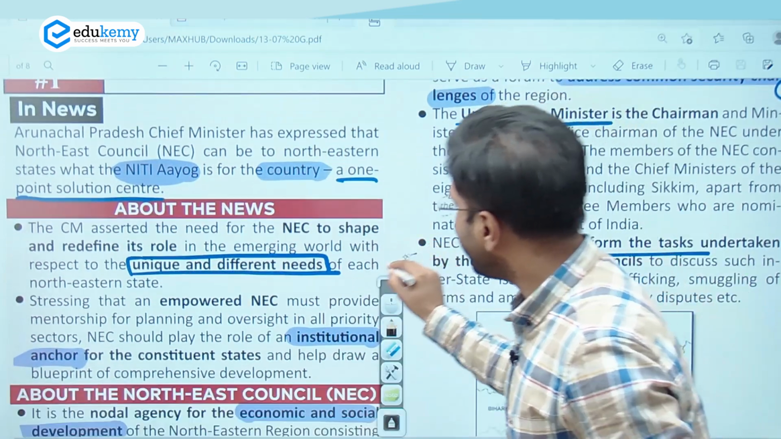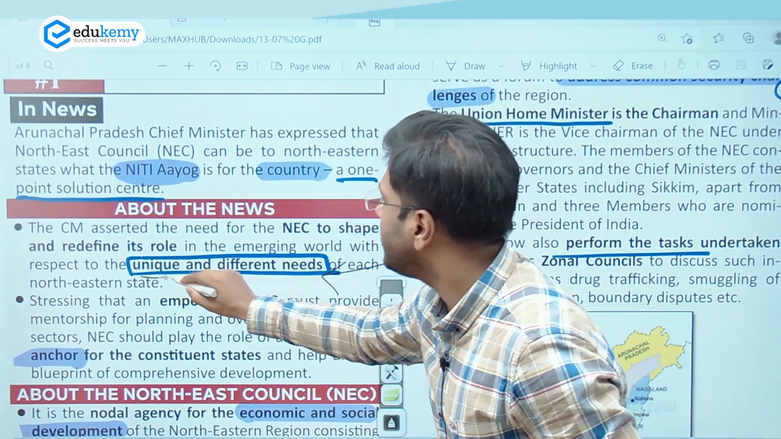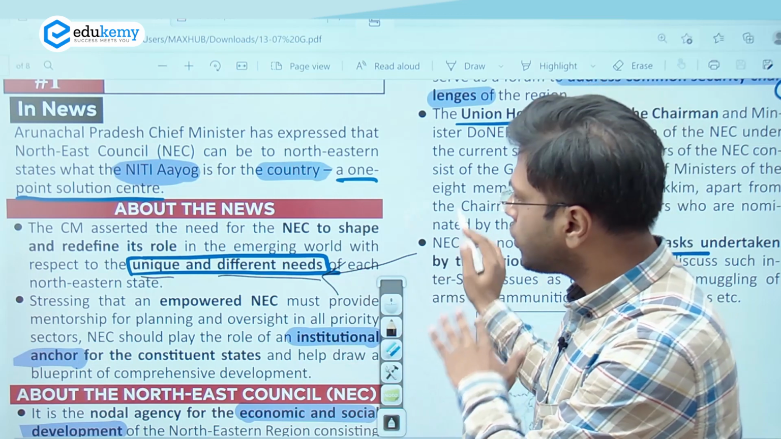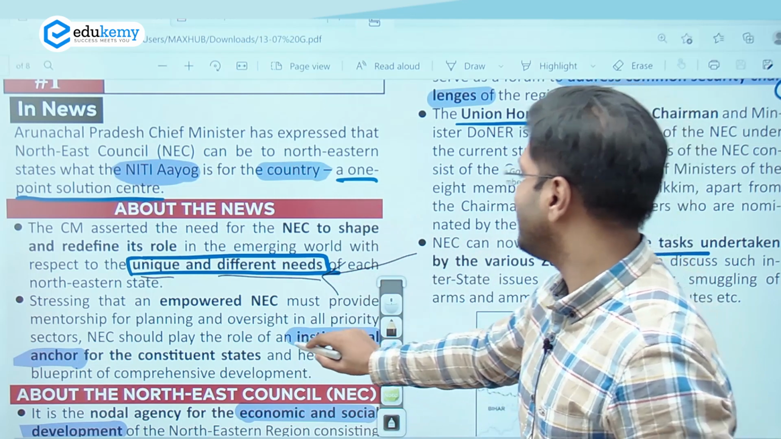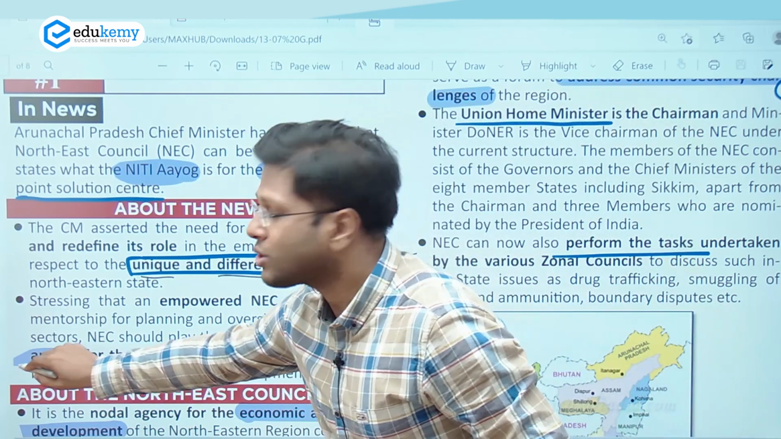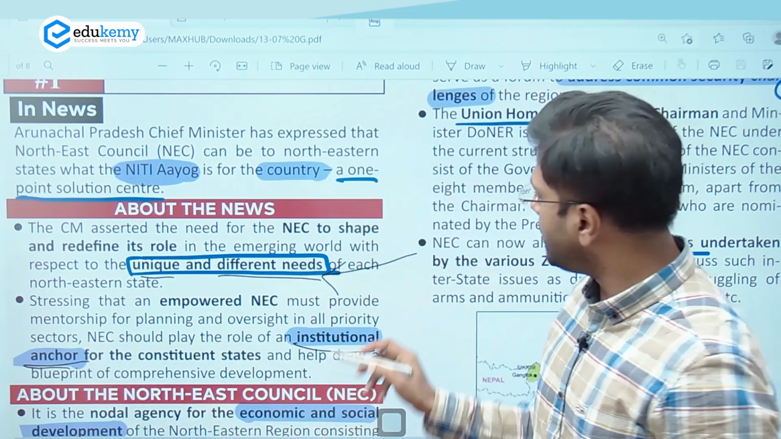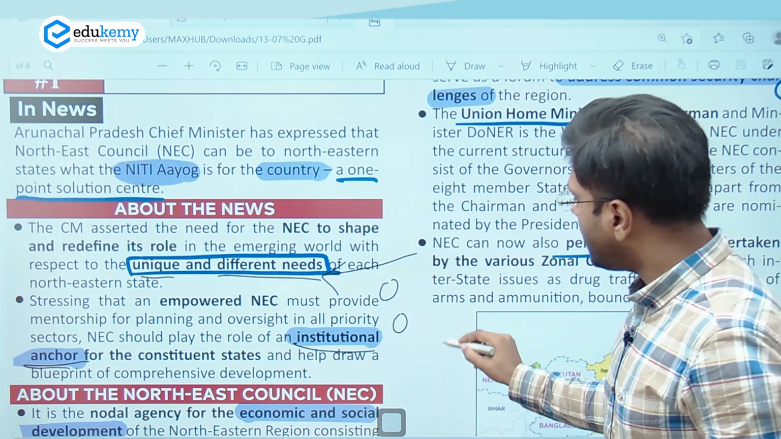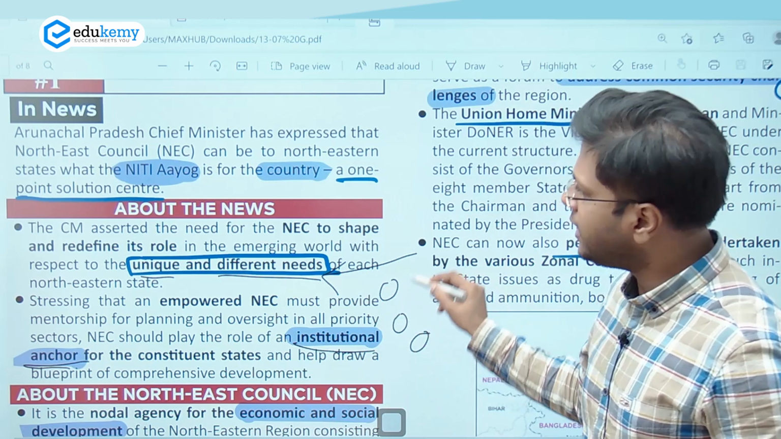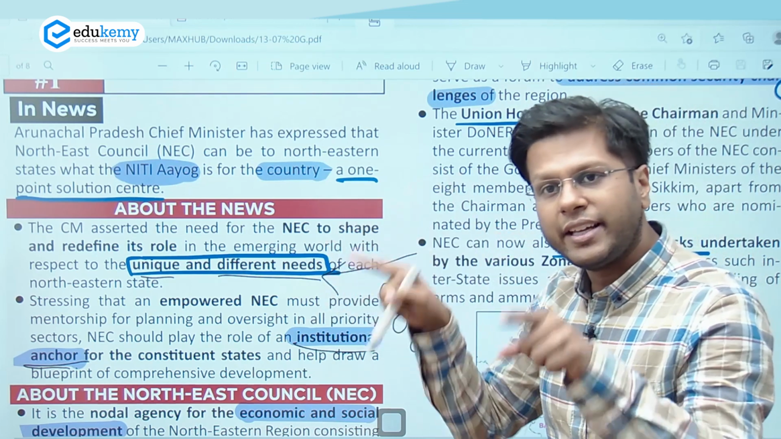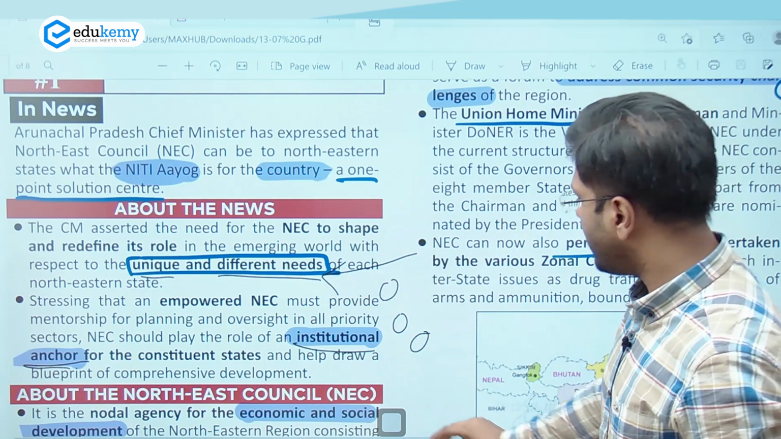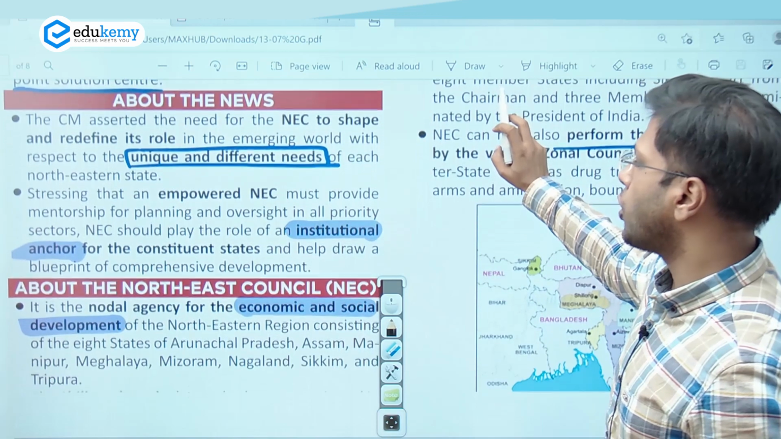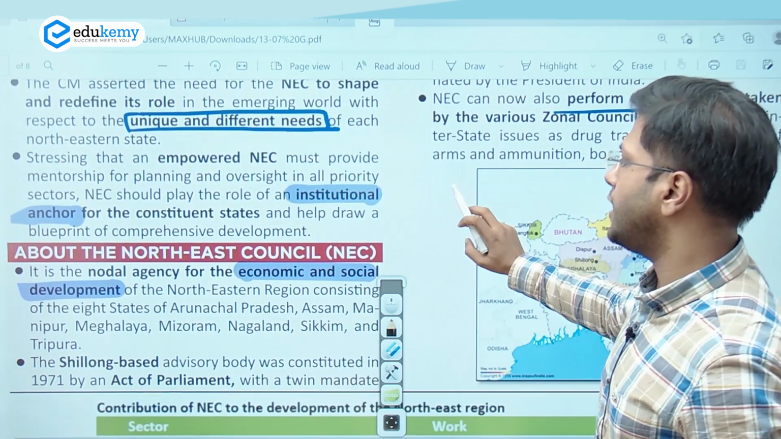Now, this is where I explained the unique and different needs of the Northeast states. We explained 4 or 5 of them right now. So you could note them down from the last slide, right? It could act as an institutional anchor, right? Instead of the piecemeal approach for development of Assam separately, Meghalaya separately, and Tripura and other states separately, the body can actually integrate all the states and plan for all of them together, right? So this is the important agenda which was spoken of by Chief Minister of Arunachal Pradesh, right?